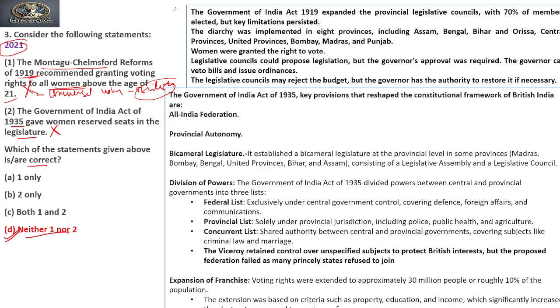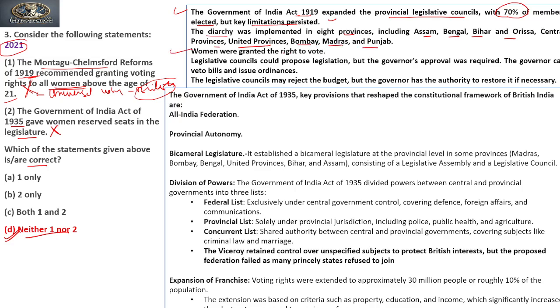If you see the Government of India Act 1919, it expanded the provincial legislative councils with 70% of members elected, but key limitations persisted. Diarchy was implemented in eight provinces, including Assam, Bengal, Bihar, Orissa, Central Provinces, United Provinces, Bombay, Madras and Punjab.